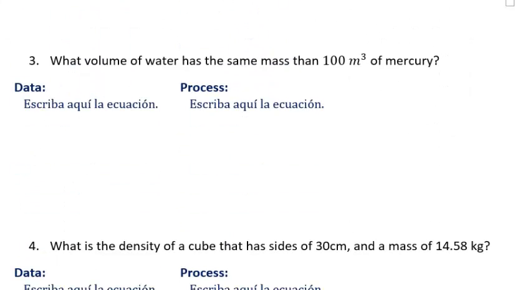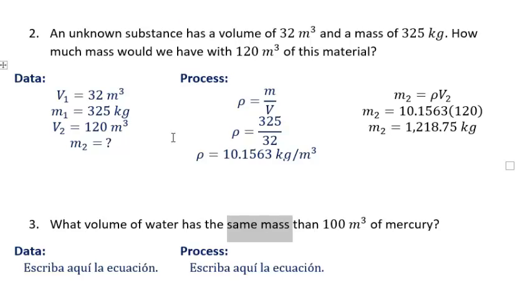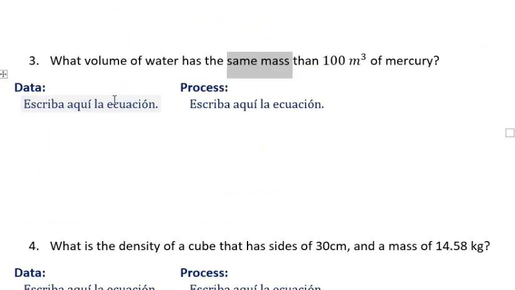Now let's go with exercise number 3. What volume of water has the same mass as 100 cubic meters of mercury? Okay, we're talking about water and volume. But then we talk about a different volume and a different material, which is mercury. So this is also a two situations exercise. We have two different situations, but there's something that is linking them, and that is that the mass is the same for both of them. Same as in the previous one, the density was the same for both of them. So this is an exercise similar to the previous one.